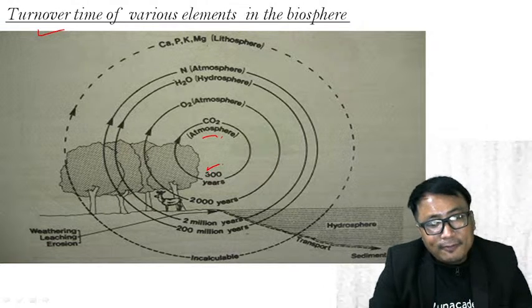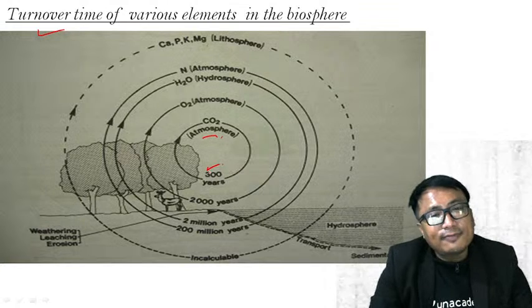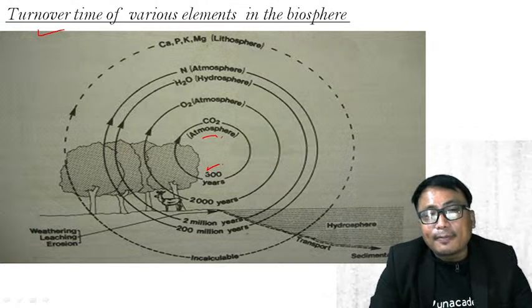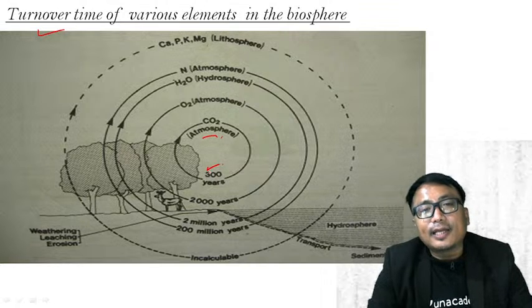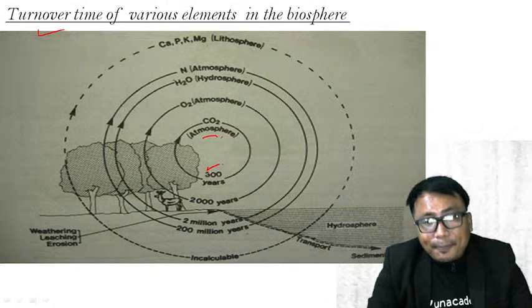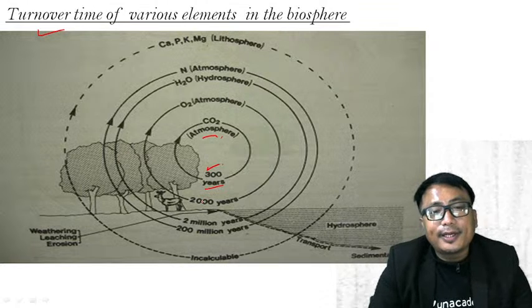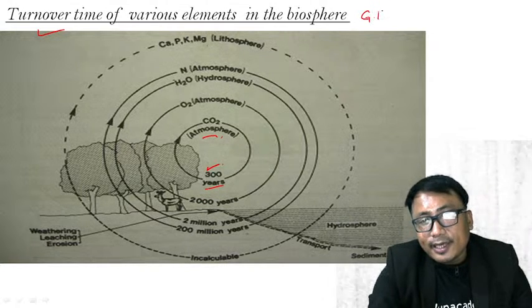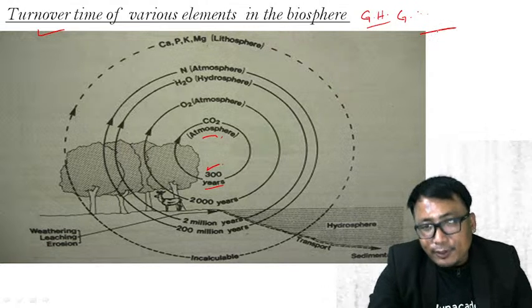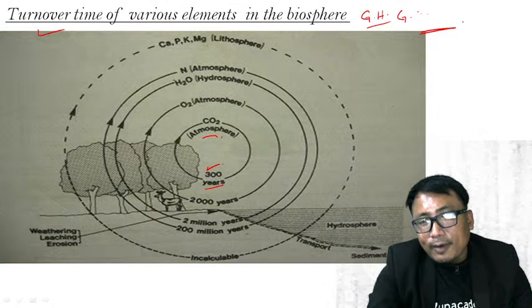For you and me, for human beings, 300 years is too long. But as far as the Earth system, the ecosystem is concerned, and also compared to the other components, organic or inorganic, 300 years is very, very less. That's why we are talking about greenhouse gas and global warming, and we used to study and read that the global warming,